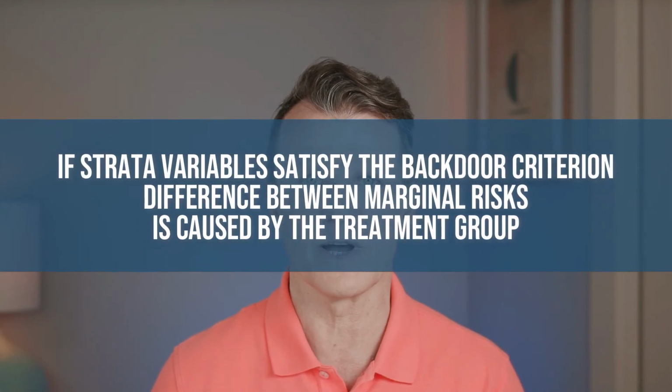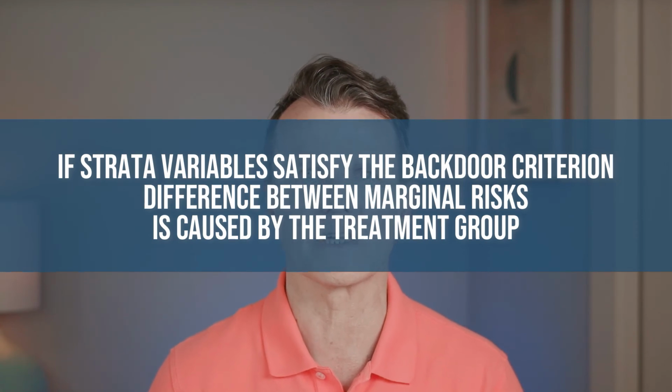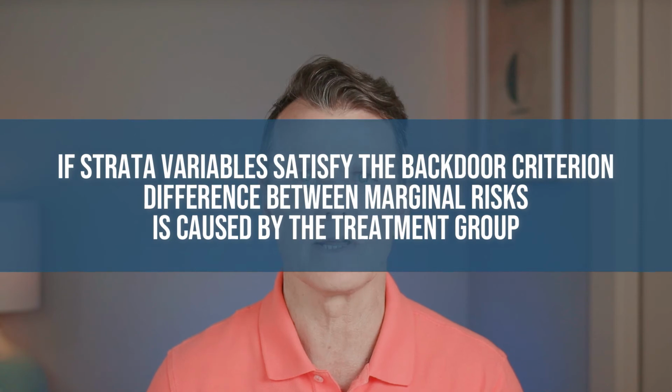Let's return to Pearl's formula. It says, if strata variables satisfy the backdoor criterion, then the difference between the marginal risk is caused by being in treatment group. And then effect size is the average of stratum effects weighted by the strata prevalence in the study population. Now, this is important.